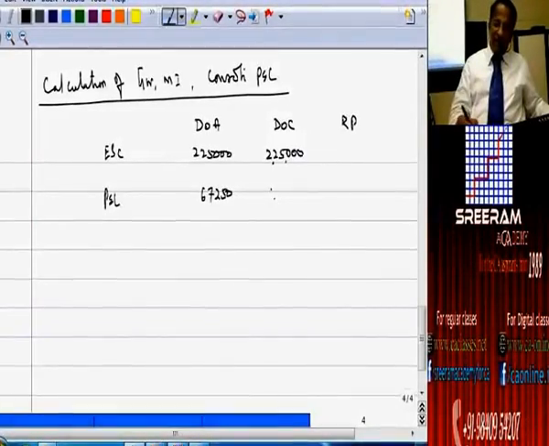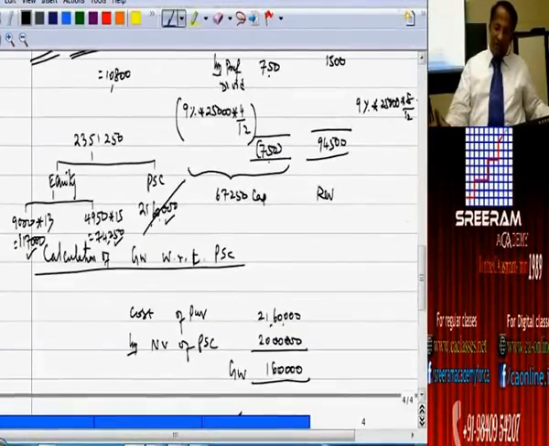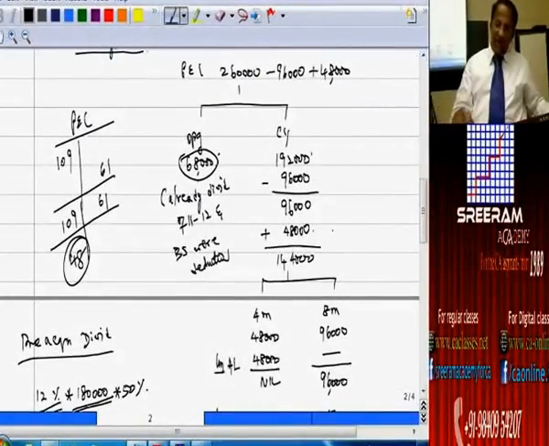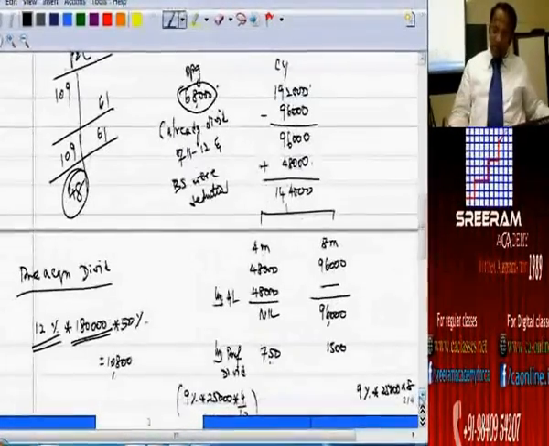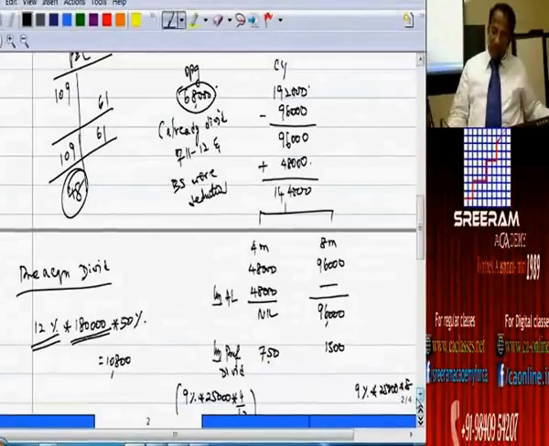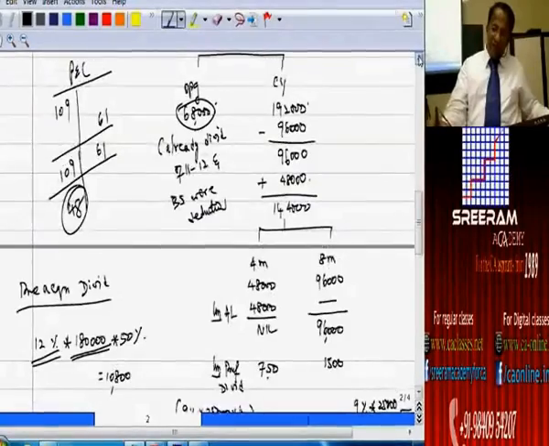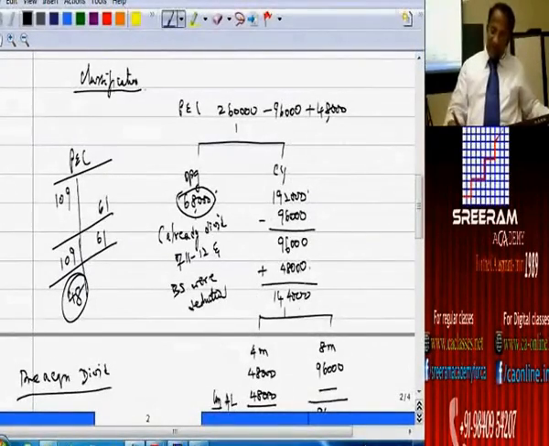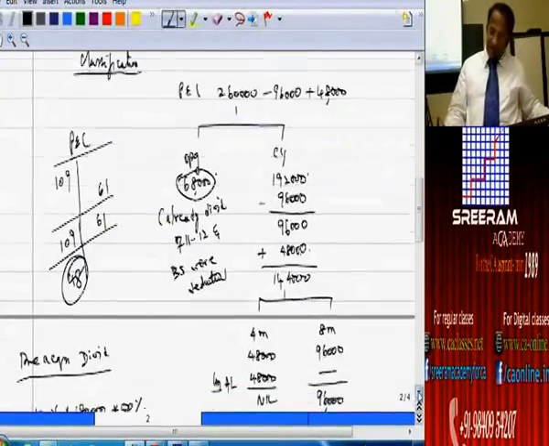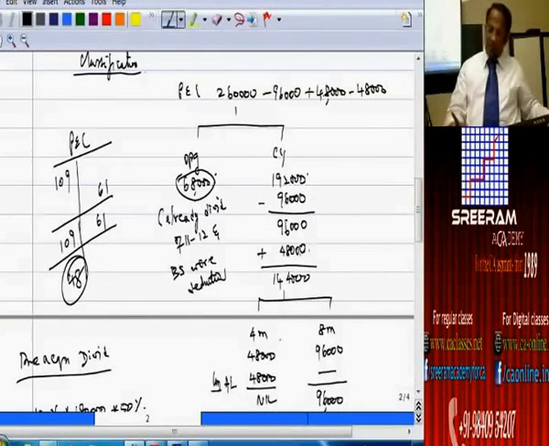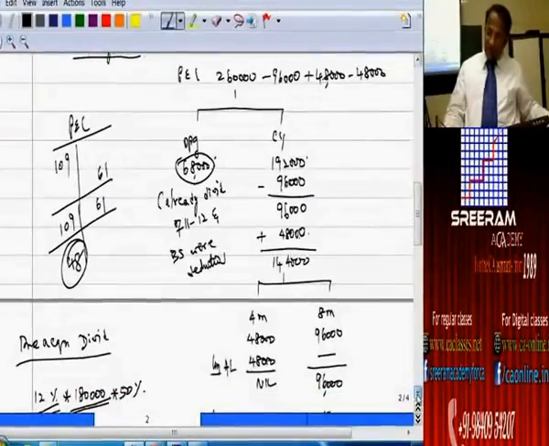And what is this figure that we are going to take up? The figure that we are going to take up will be a final number. So the final number that we have got to make, whatever adjustment that you have made, 48,000 we have added. Then we have to deduct 48,000. Why 48,000 we have to deduct? Here we have added, here we have added. Here we have deducted, here we have got to deduct.